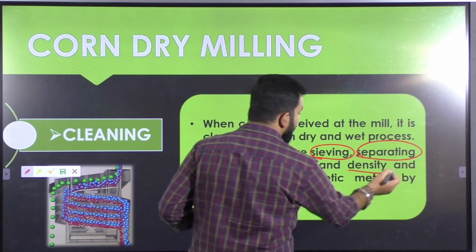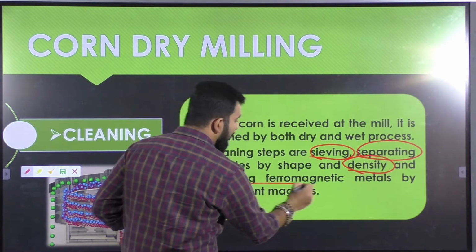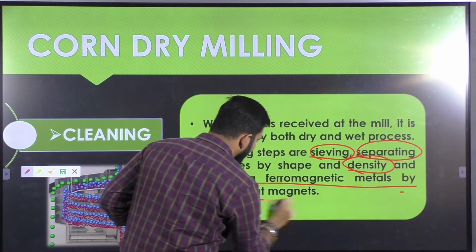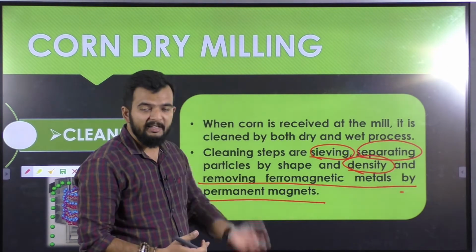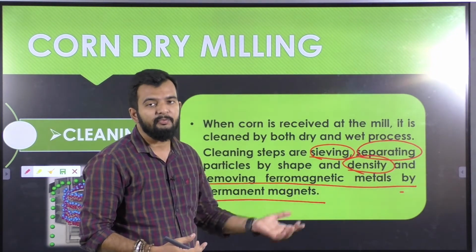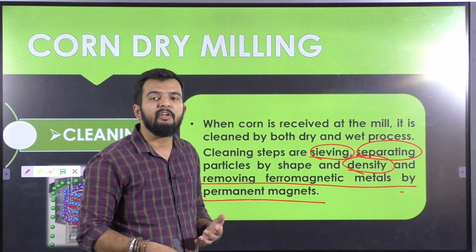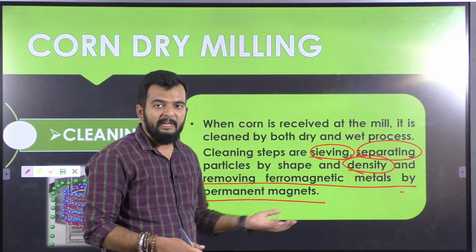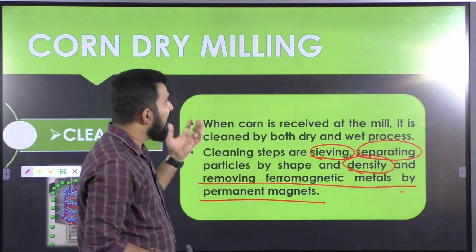Then based on density, and removing the ferromagnetic metal by permanent magnet, that is using magnets to remove any magnetic particles or ferromagnetic particles that may come into your maize grains during your dry milling.